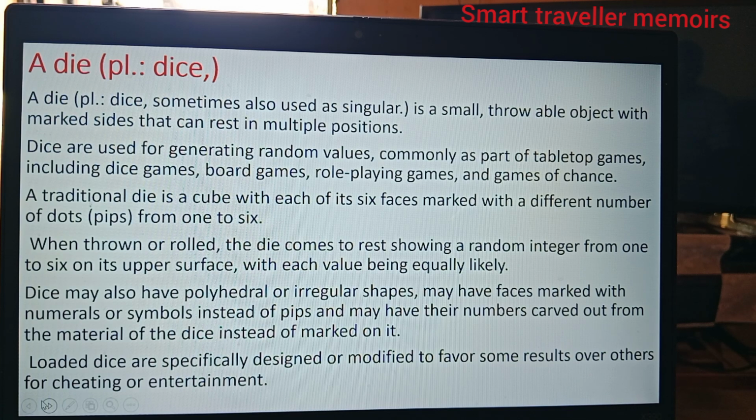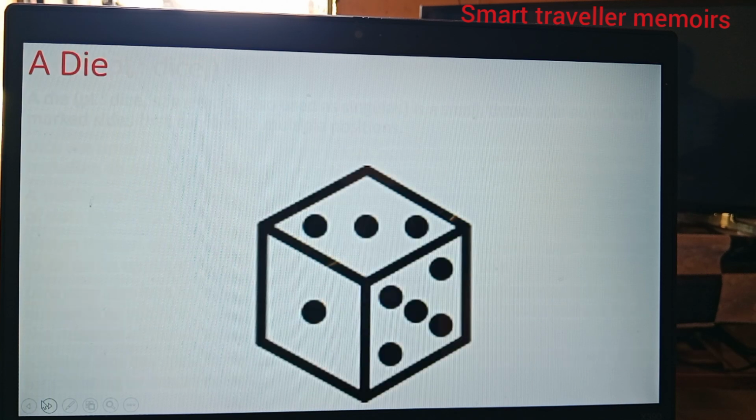Dice may also have polyhedral or irregular shapes, may have faces marked with numerals or symbols instead of pips, and may have their numbers carved out from the material of the dice instead of marked on it. Loaded dice are specifically designed or modified to favor some results over others, for cheating or entertainment. That is a die.